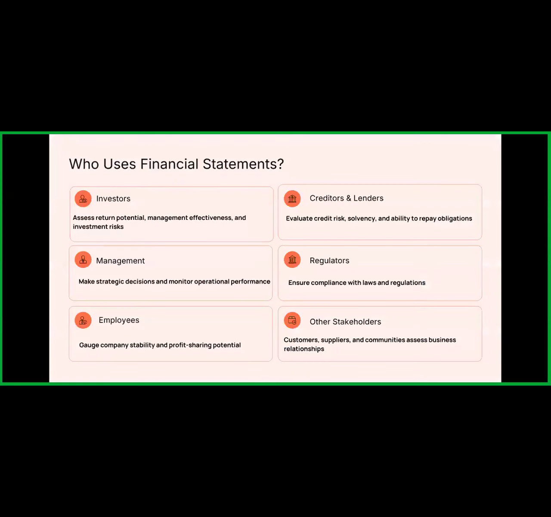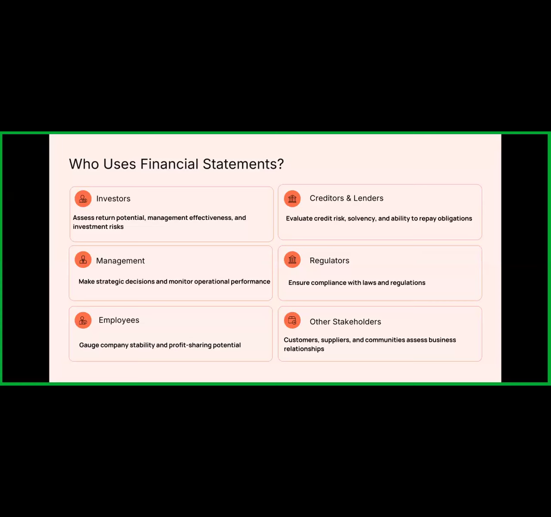So likewise, these are the four financial statements that show you the financial position, the earning ability of the organization, their cash flows, and the equity changes in the organization for a certain period of time. Okay, so while making these financial statements, what are the different rules?